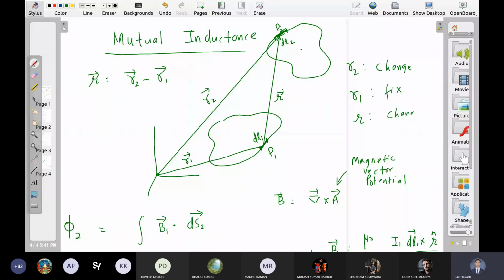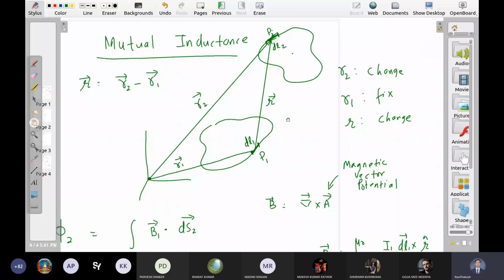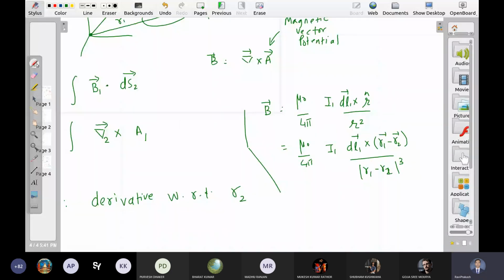So I am going to calculate the vector potential at any point on the second loop, because I need to know the magnetic field at the second loop. A1 is the vector potential due to the first loop, and I am going to calculate it at this point P2. P2 can be on the boundary or inside, anywhere, right? So I will have to take the derivative with respect to the R2 variable.